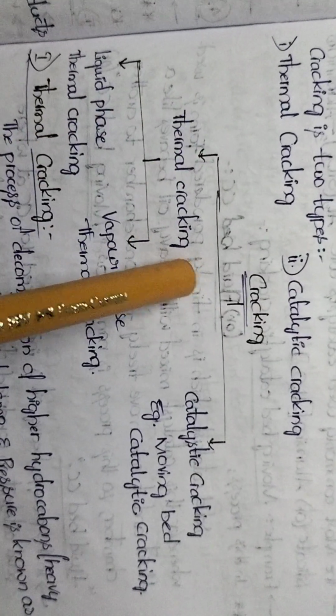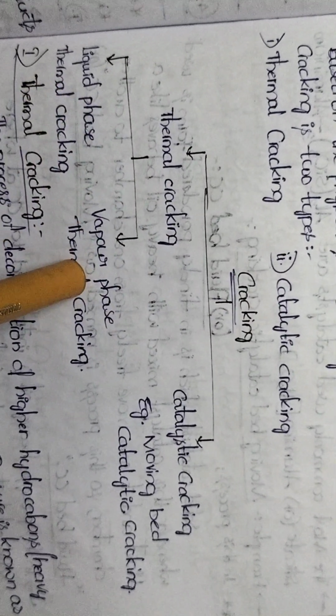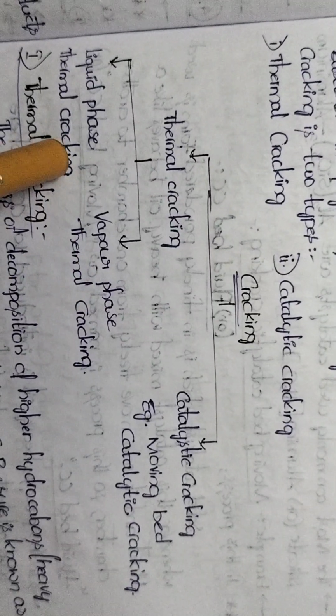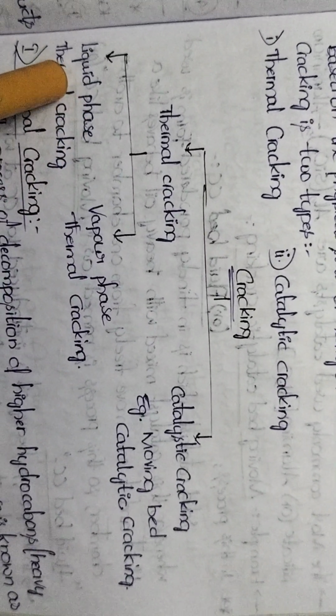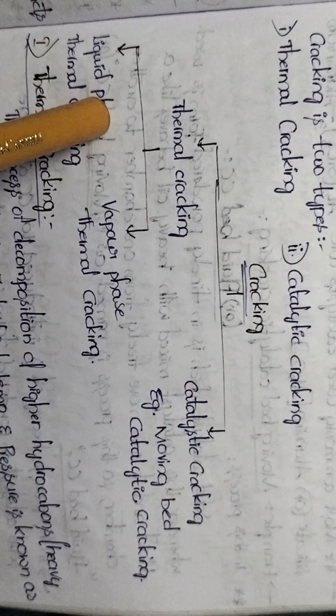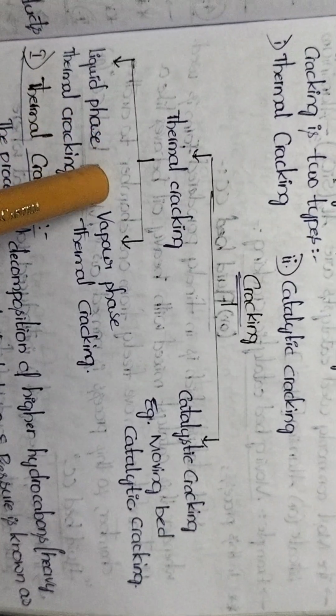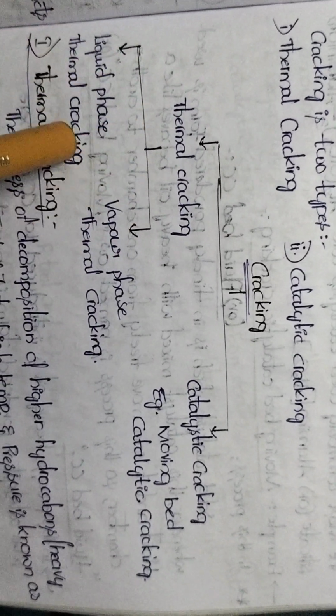Here, thermal cracking is further classified into two types: liquid phase thermal cracking and vapor phase thermal cracking. If the cracking process takes place when the heavy oil is in liquid state, that means if we decompose liquid phase heavy oil into petrol, that whole process is called liquid phase thermal cracking.